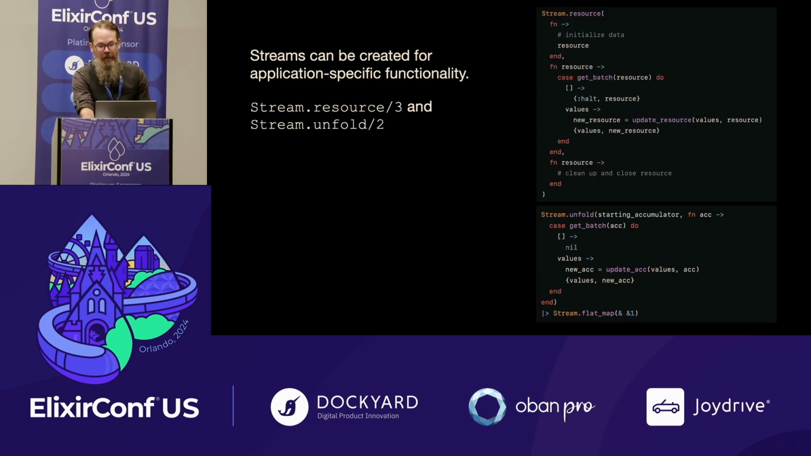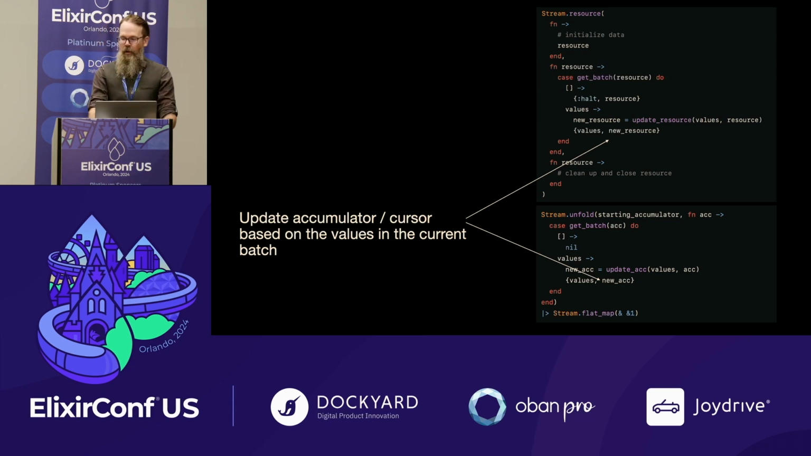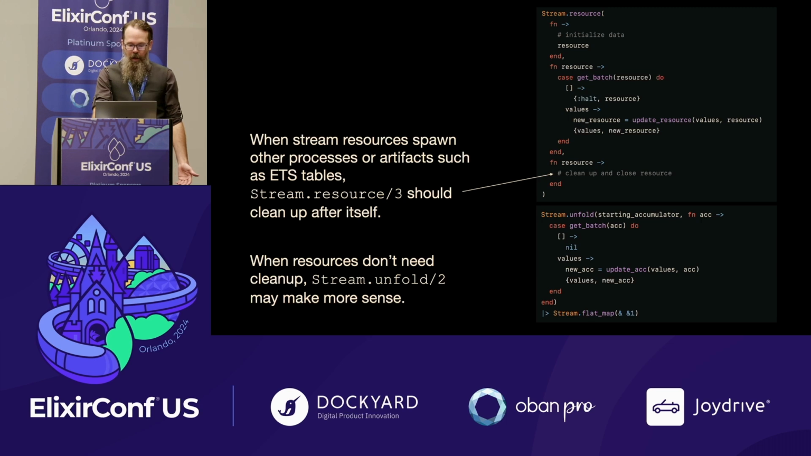But streams can also be application specific. The VM gives you stream resource and stream unfold. And we can use those to emit batches, emit rows, or emit batches to the stream, keep a cursor so that the next time a batch loads, we know how to fetch the next batch. If the stream actually opens resources that have consequences, like opening a file opens a file descriptor, which is a process that might not automatically be closed, stream resource gives us the facility to clean up after ourselves. If you don't have that, stream unfold is really great.